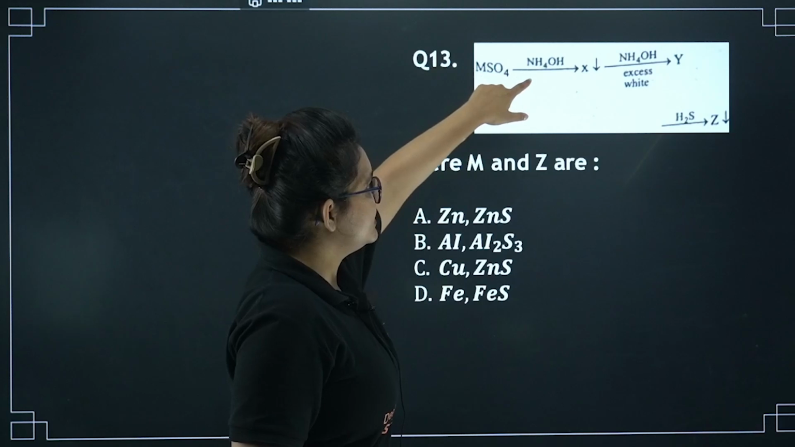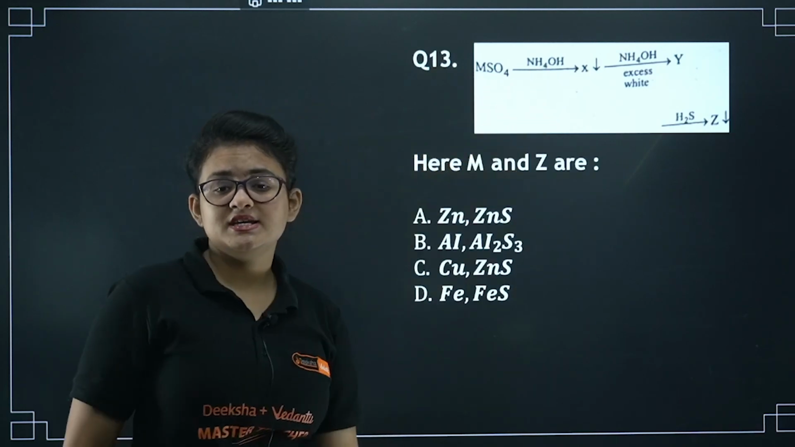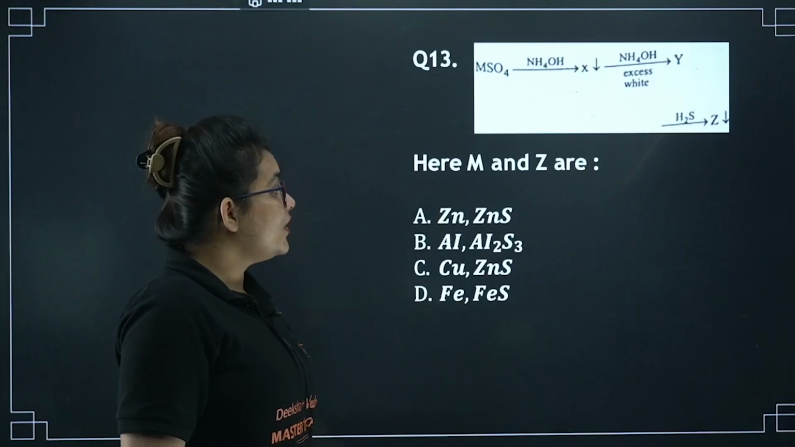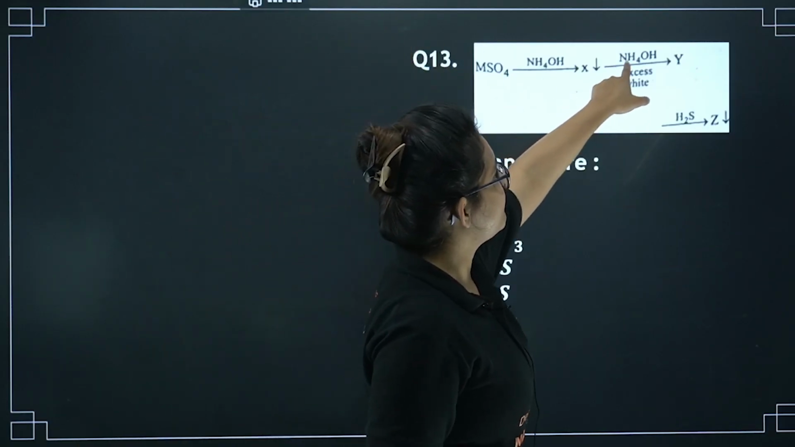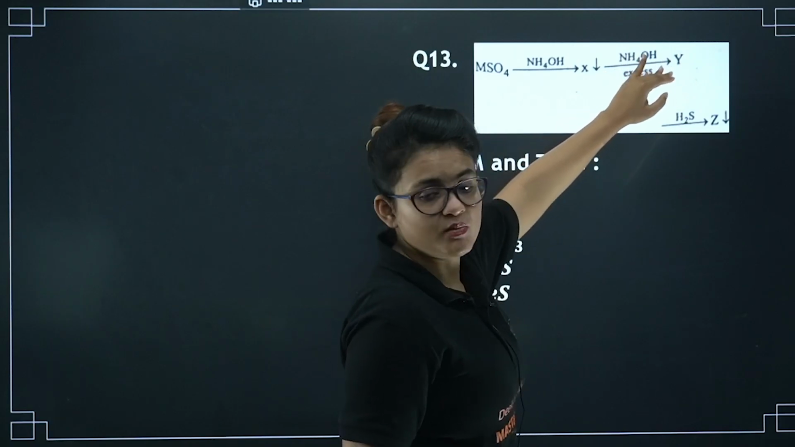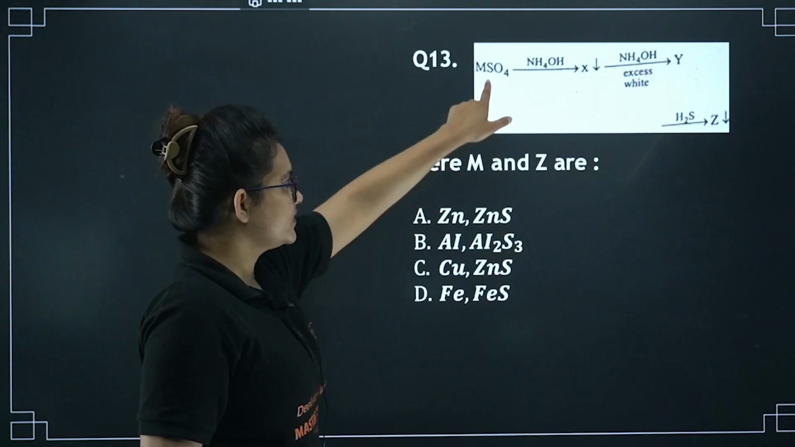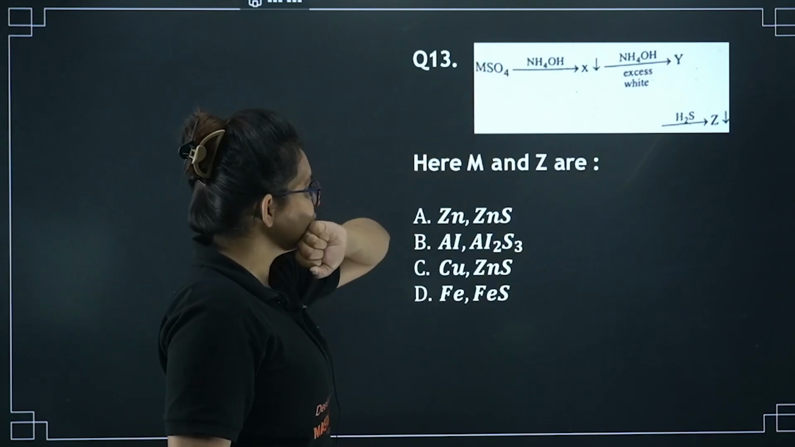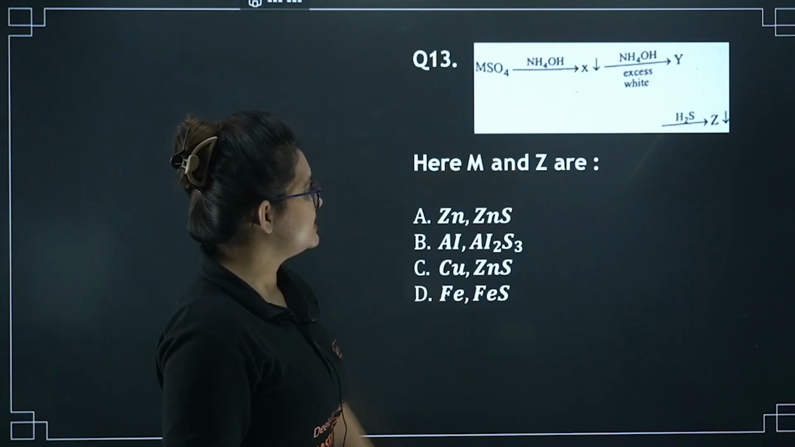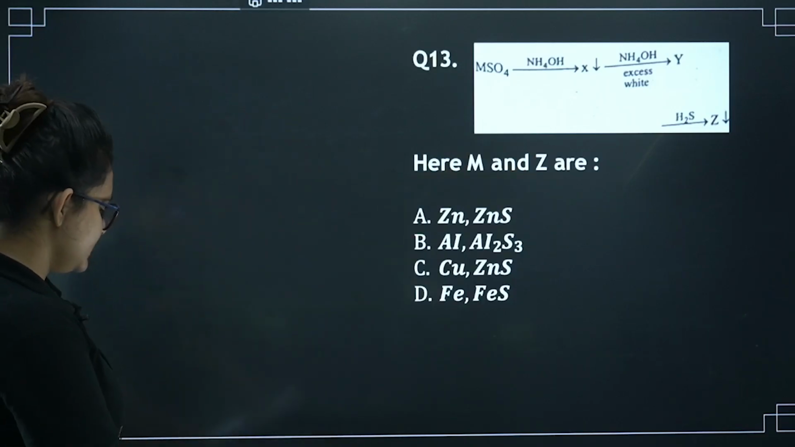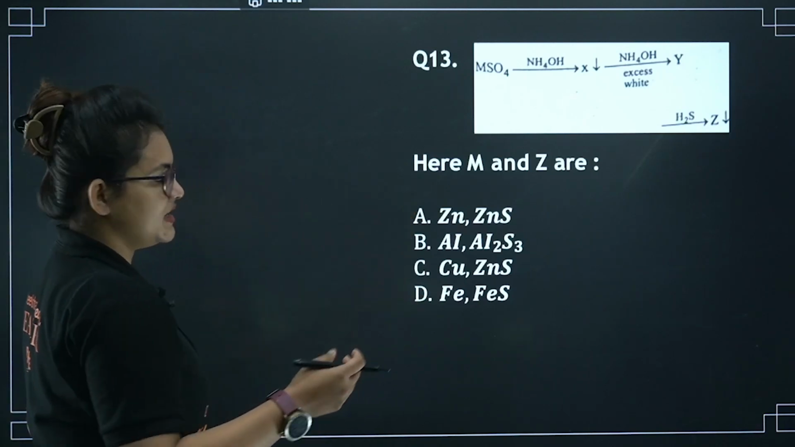Whenever it is reacting with NH4OH, it will give you the precipitation. But let me tell you, only zinc hydroxide gets completely dissolved whenever excess ammonium hydroxide is given. Okay, so the metal can be zinc. And further, if you proceed with the sulfide formation, that is also zinc sulfide. So Z is also going to be zinc sulfide, ZnS.